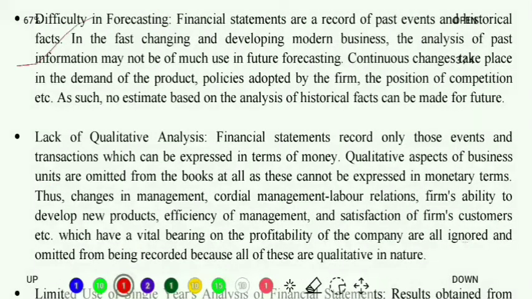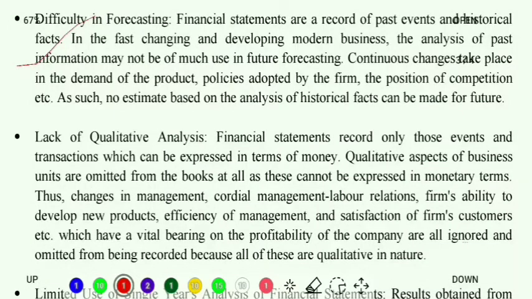Difficulty in forecasting. Now generally when we sit down for an analysis, what do we do? We take some past records, some past information, and we forecast the future. But because there are so many changes in modern techniques and modern businesses, the past information is hardly of any use now.